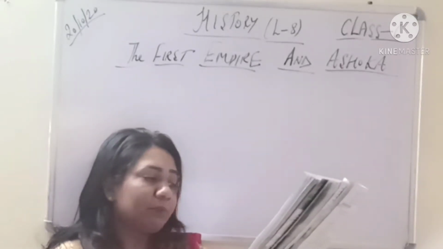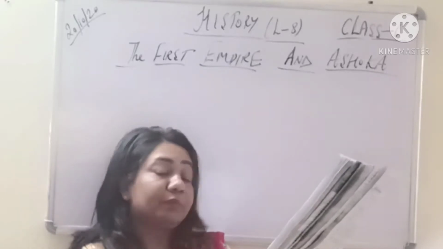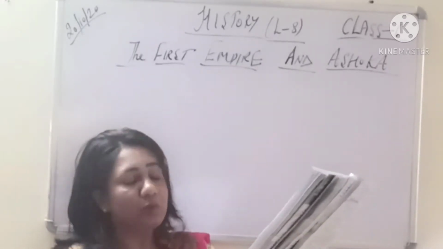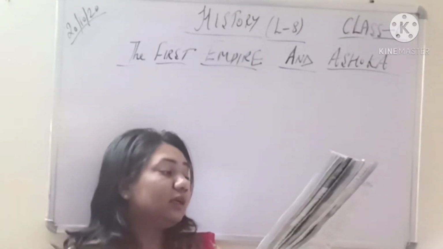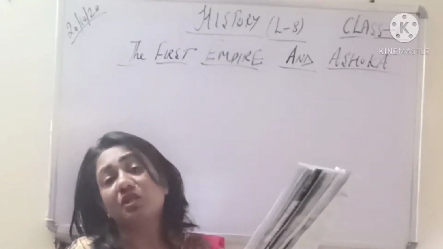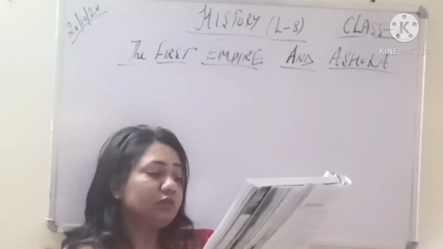The ruler of an empire is called an emperor. Again, a fill in the blank can be there. The first emperor of India was Chandragupta Maurya. Important question, mark it. Fill in the blanks, true or false, multiple choice, any question can be framed. He founded the Mauryan dynasty. Again an important objective question. So 3 to 4 questions can be framed from this paragraph itself. So you need to remember it.